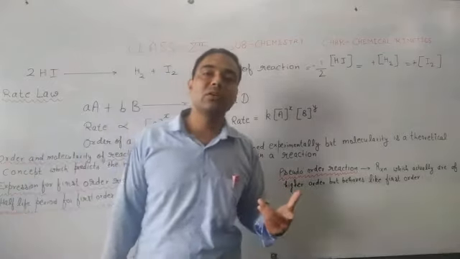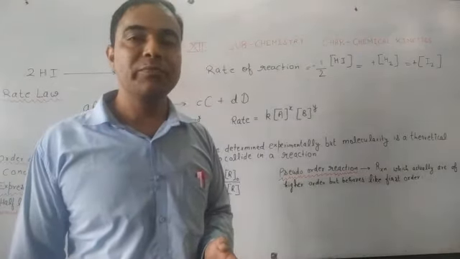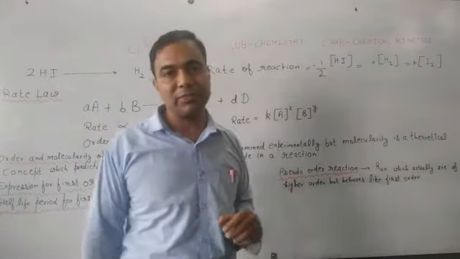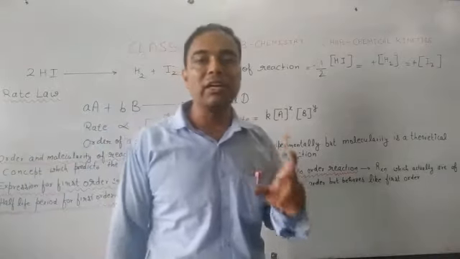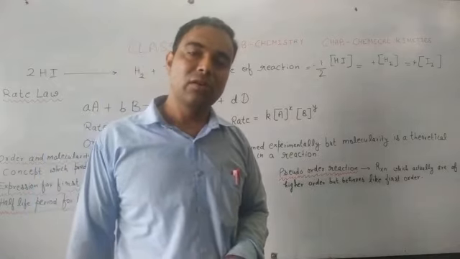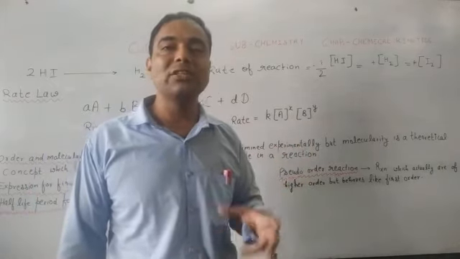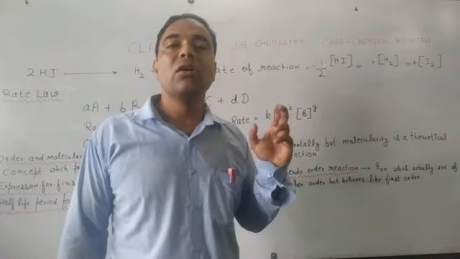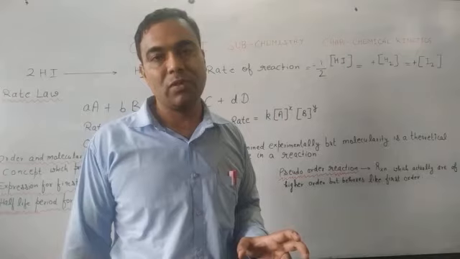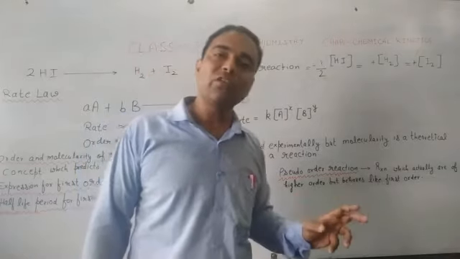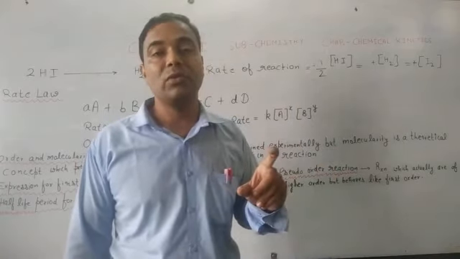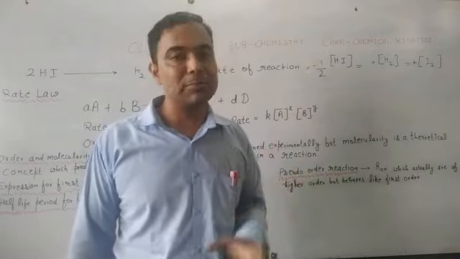So what is the difference with respect to molecularity of a reaction? Molecularity of a reaction in an elementary reaction is the number of particles which are going to collide to complete a chemical reaction. But in case of a complex reaction, there is no such significance. We can say that the slowest step will be the rate determining step. So molecularity of a reaction is a theoretical concept, but order of reaction can be determined experimentally.